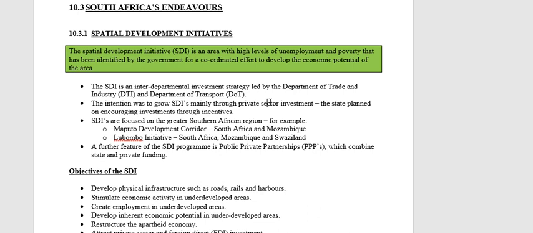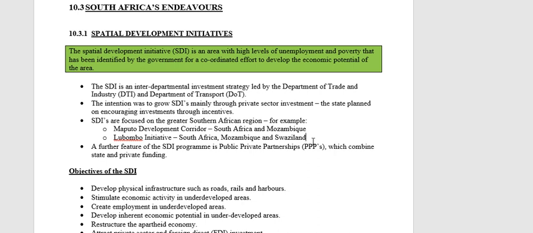Now, SDIs are focused on the greater Southern African region, as I said in two of the previous lessons. Yes, we focus on creating industrial development in South Africa, but we also hope that this industrial development will spill over into the region of Southern Africa as well.